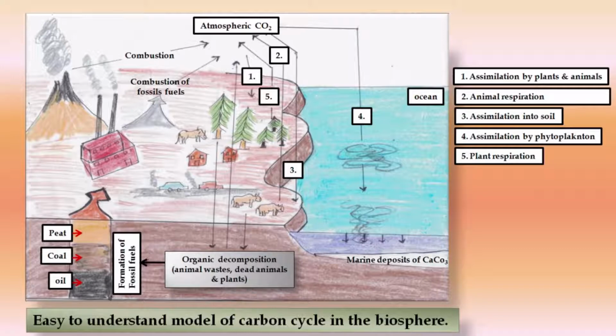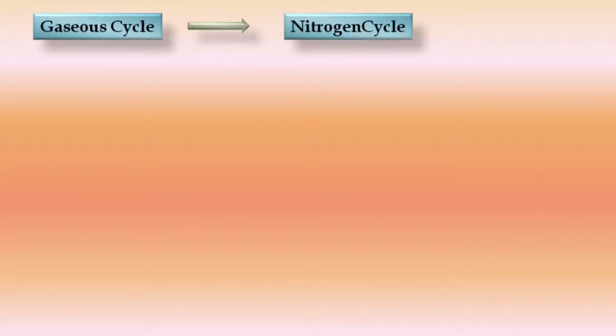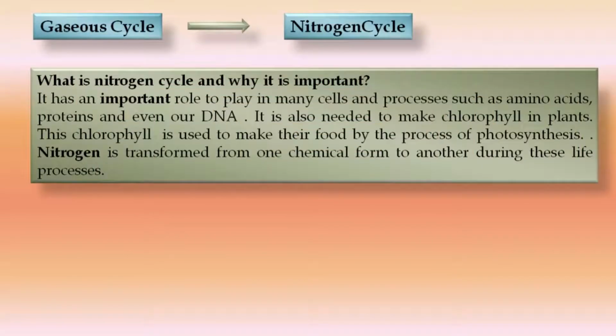And of course we can see in the figure, shown below, number 4, marine deposits of calcium carbonate. So some of the calcium fixed by phytoplankton is again deposited in the form of calcium carbonate in the sea. So this is the cycle of carbon dioxide. Then the next gaseous cycle is the nitrogen cycle. What is the nitrogen cycle and why is it so important?